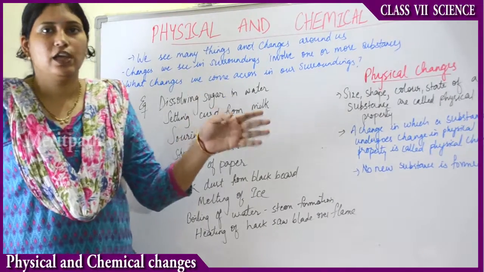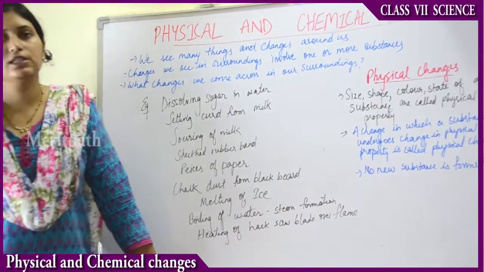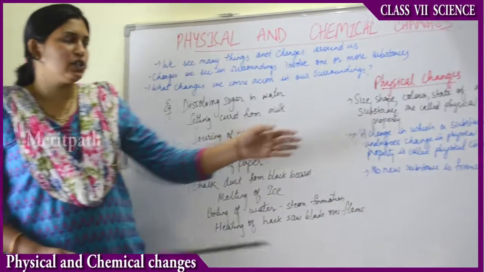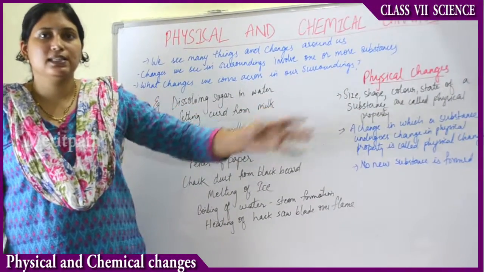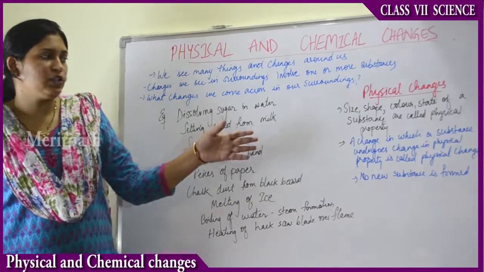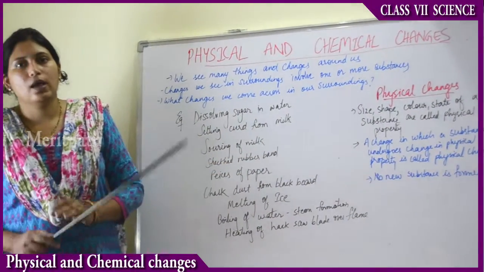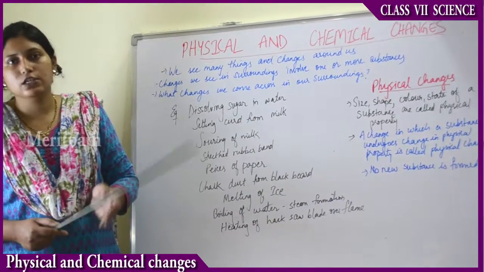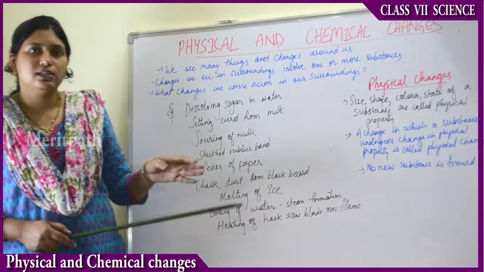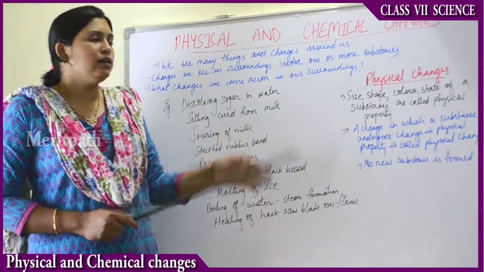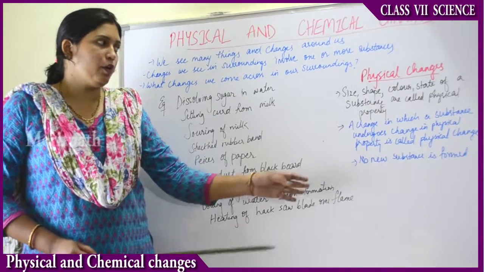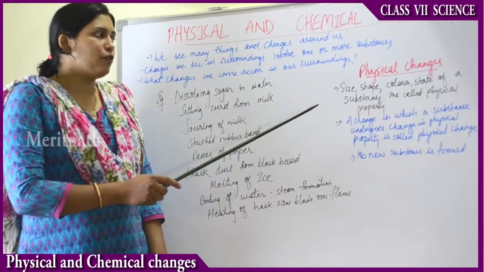The size, shape, color and state of any substance is known as the physical property of that substance. So if a change in these physical properties takes place in any substance, object, matter or material, then that change is known as physical change. Any object which undergoes change in its physical property like color, size, shape and state, those types of changes are known as physical changes. And in these physical changes, no new substance will be formed. That is the important point you have to remember. So this is about physical change.